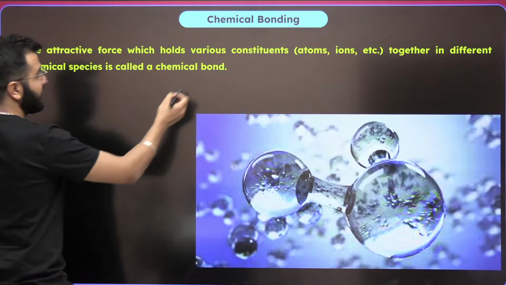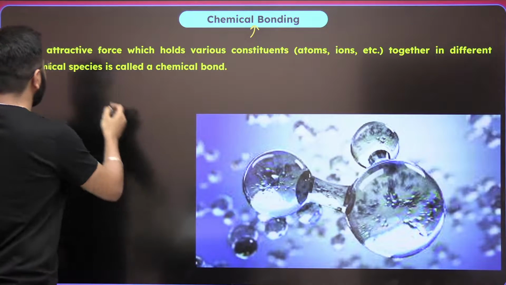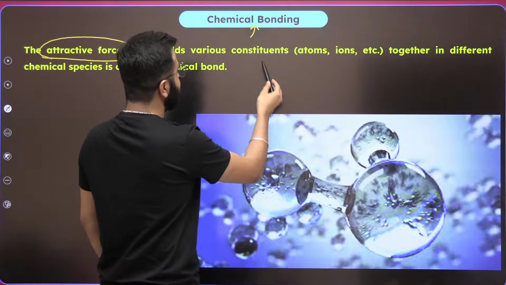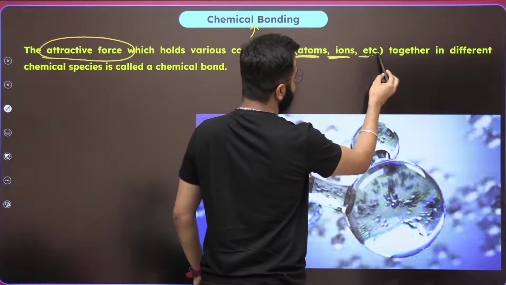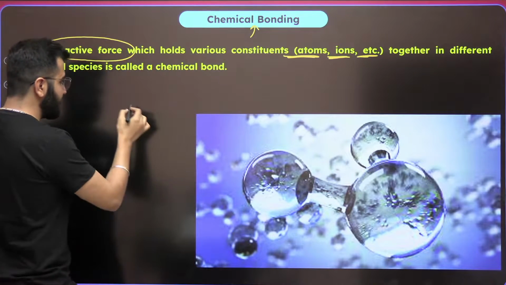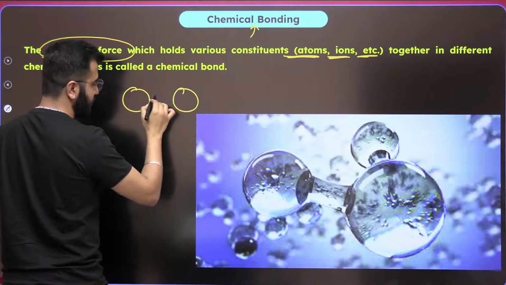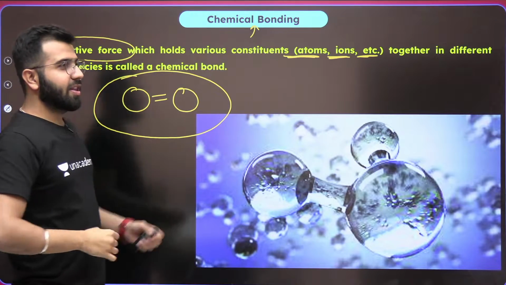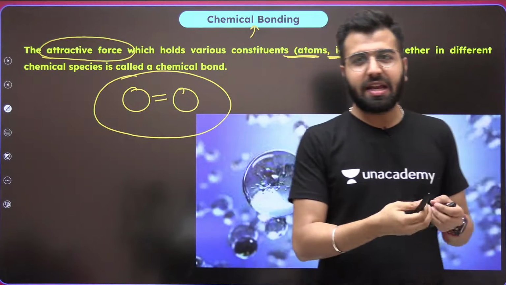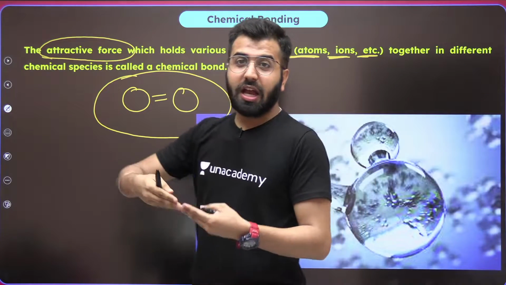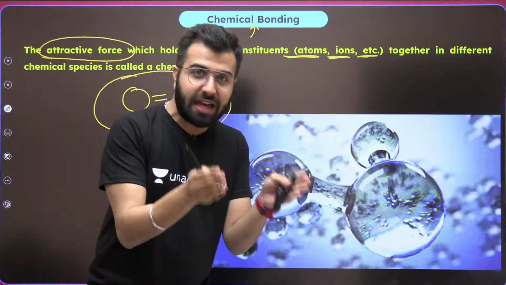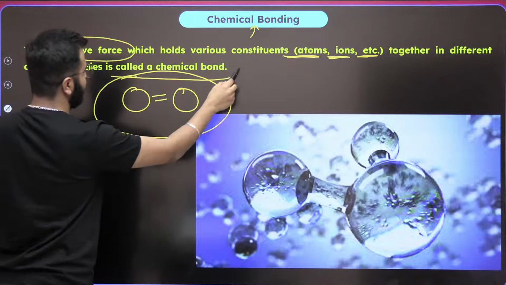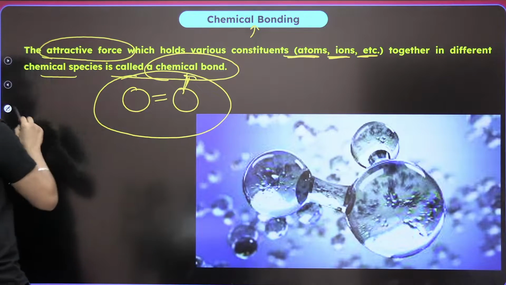Whenever we talk about chemical bonding, we mean the attractive forces between atoms, ions, etc. Right? So what's between oxygen and oxygen? They form a double bond. Why is one oxygen sitting with another oxygen? Obviously there is a type of interaction. They are liking each other. That's the reason they're sitting together in the chemical species, and this is called a chemical bond. We'll talk about which types of chemical bonds are there.